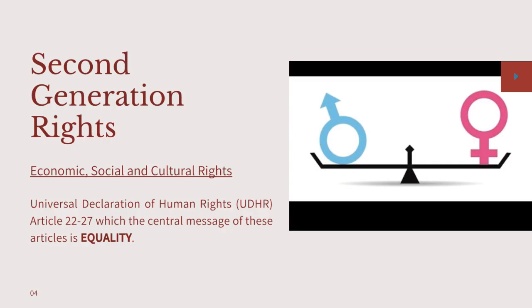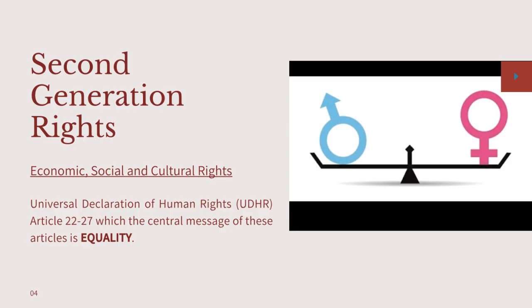First, they advocate strong government intervention. Second, they are stated in positive rights terms. And lastly, they are goals which the government must work towards achieving. Gladys, can you give examples of socio-economic and cultural rights? Sir, examples of socio-economic and cultural rights are the right to work, the right to education, the right to a minimum wage, the right to humane conditions of work.